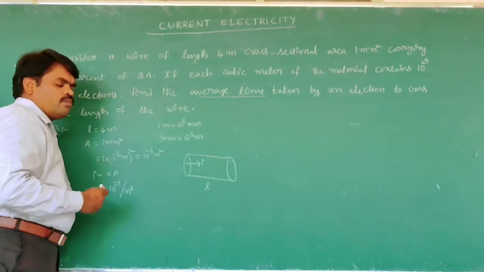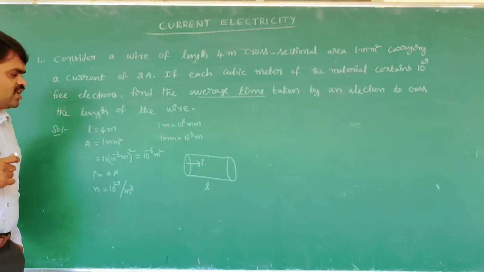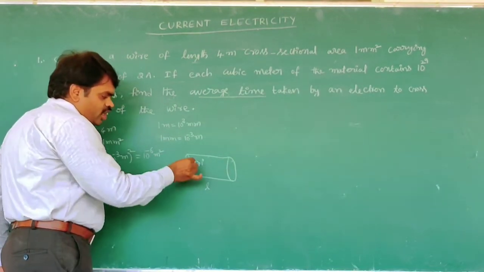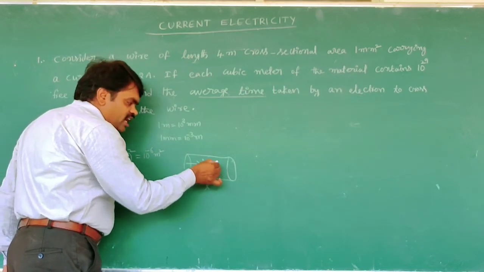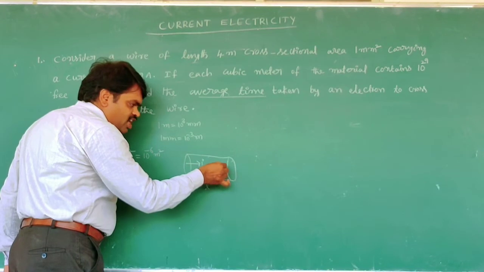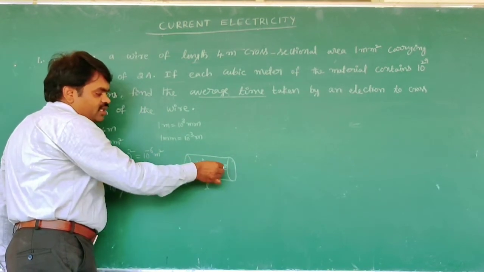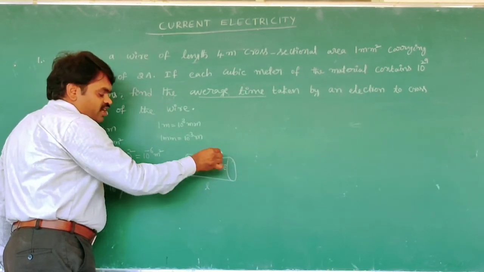How will the current flow? We apply a potential difference across the conductor, and only then will current pass through it. Current passes through means the electrons drift when the electric field is applied. Then the drift velocity is Vd.